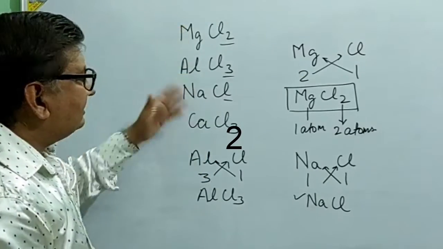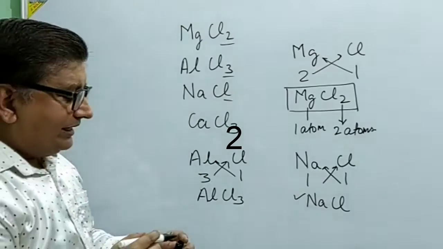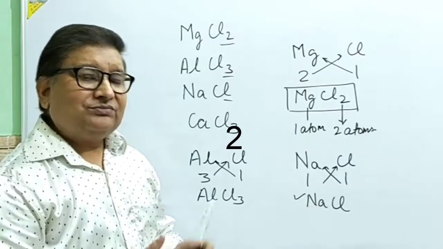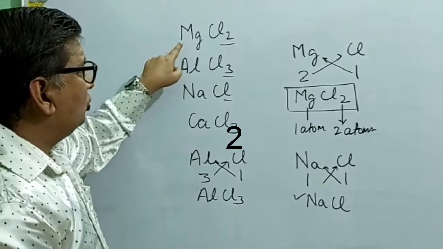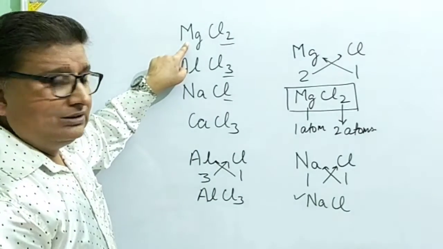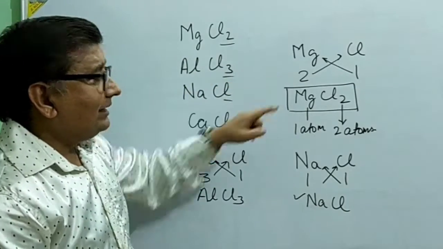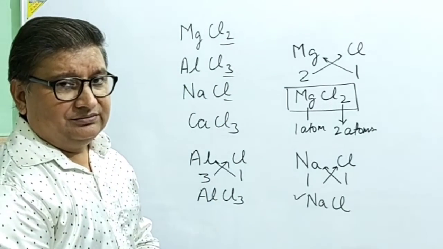Now as far as reading is concerned, as I have told you, for reading you should know 3 things. Firstly, you should know the name of the symbol, you should know the valency, and after that you have to simply exchange it. Understand this by taking a few more examples.